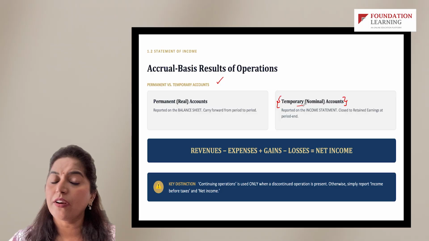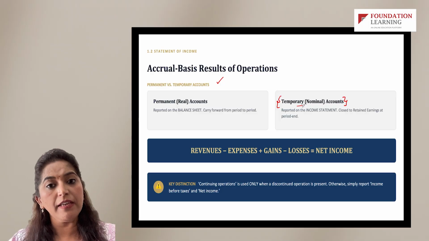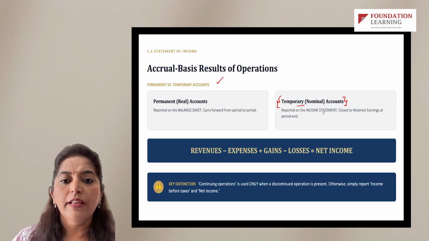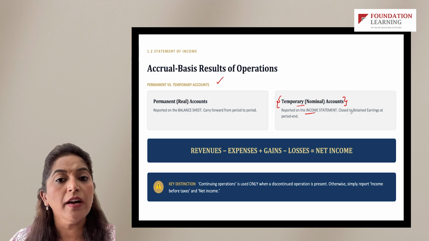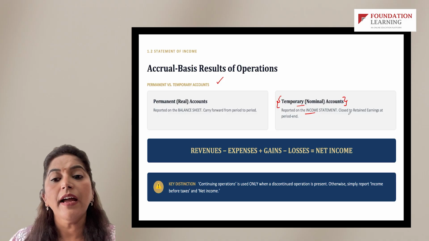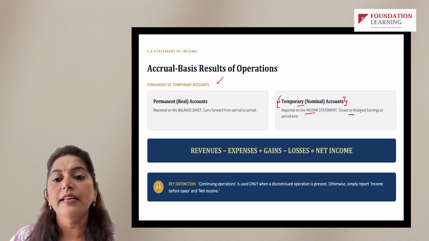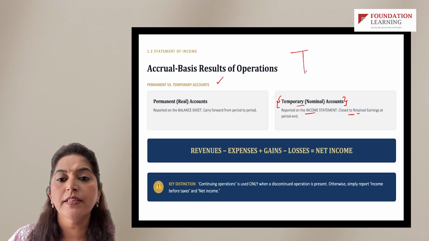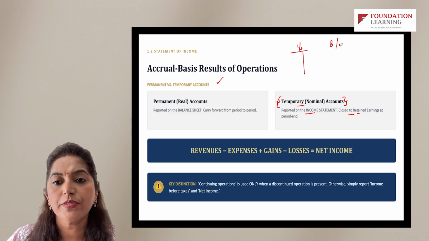Let's say sales or revenue, right? Net revenue is a yearly figure; the account is created every year and closed by the end of the year, right? So all these temporary accounts are reported on the income statement. At the end of the year, they are closed to the balance sheet under retained earnings. So this is how an income statement looks, and this is how the balance sheet looks, which we had seen in the last lecture.